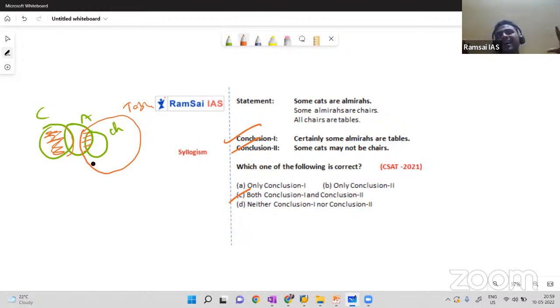Based on all these questions, you may think that for most of the questions, the answer will be either C or D, but it's a wrong perception.